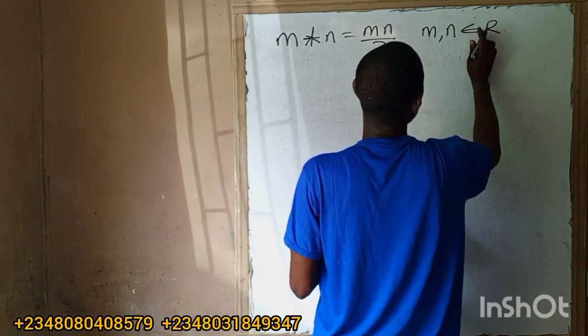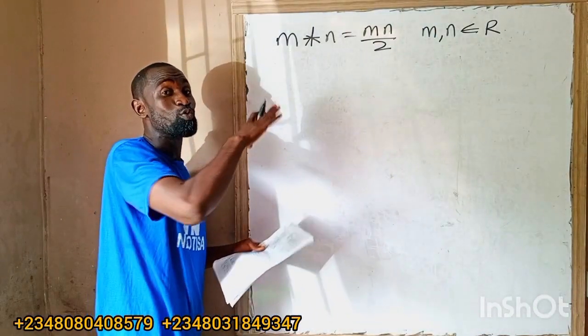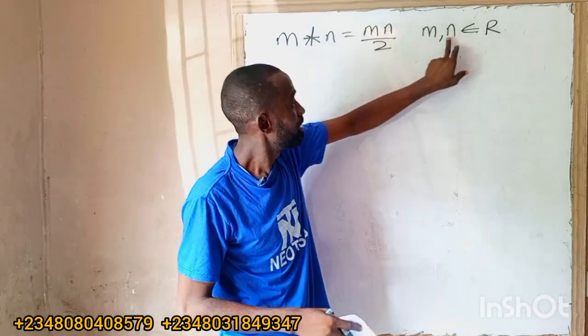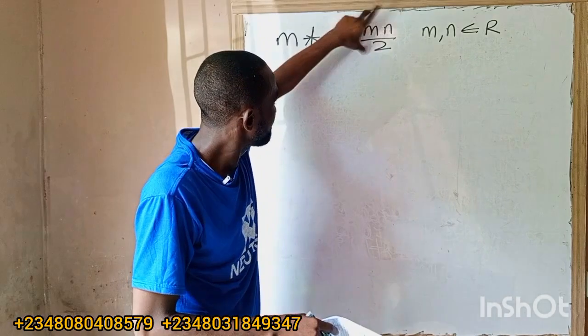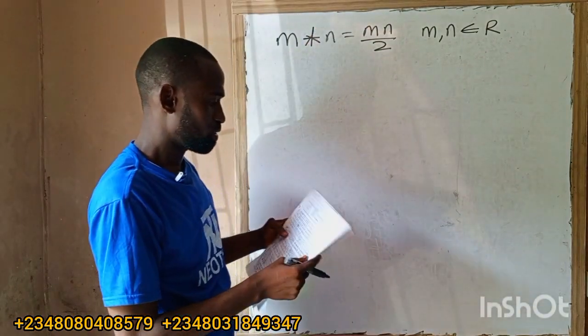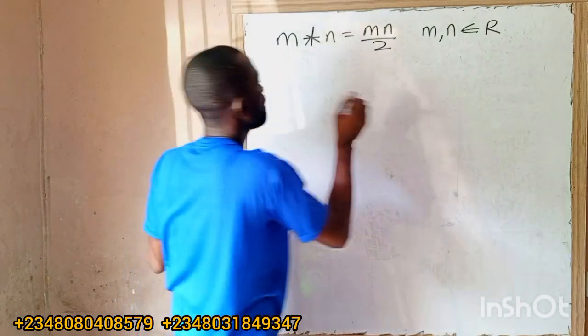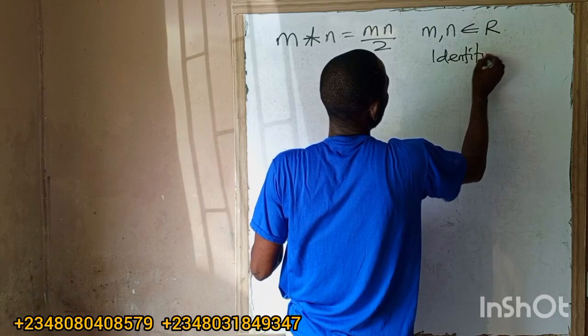Don't mind all these ones, they just want to make this thing look convincing to us. Although it has meaning, m and n are elements of real numbers, but this is what we need. What I have to find: if the identity element is 2, they give us the identity element as 2.